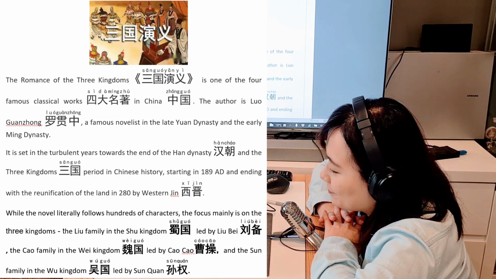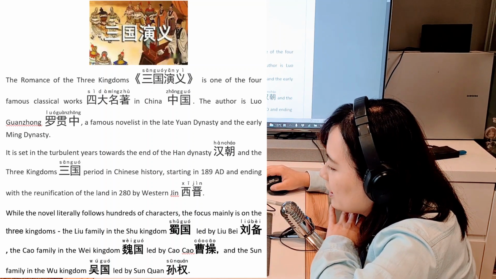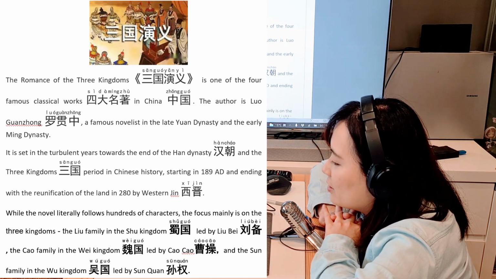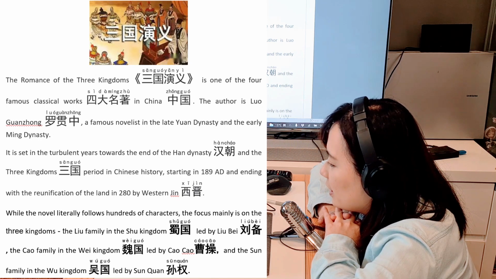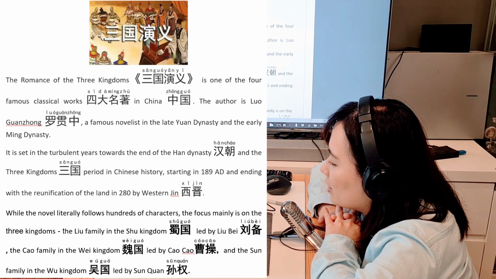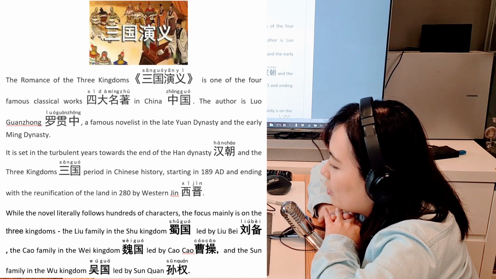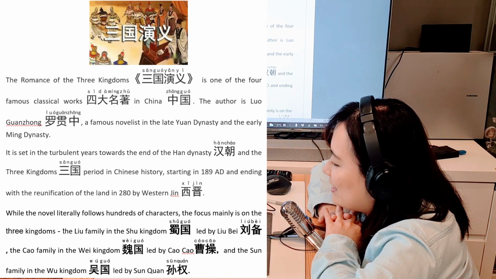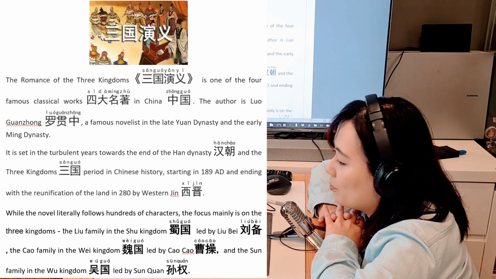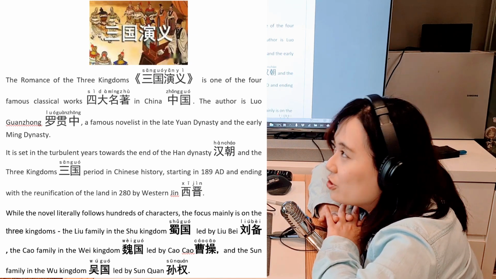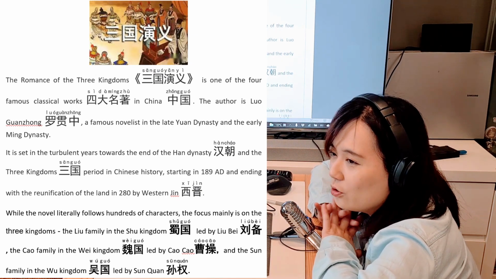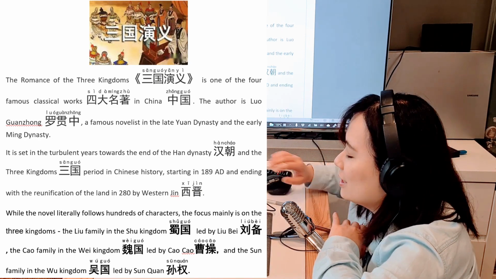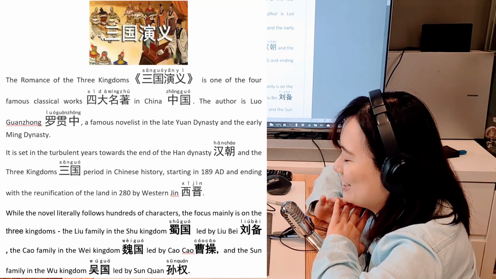That's a lot later. It is set in the turbulent years towards the end of the Han dynasty, Han Chao, and the Three Kingdoms, Sanguo period. In Chinese history, starting in 189 AD and ending with the reunification of the land in 280 by Western Jin, Xi Jin. So that's a dynasty after the Sanguo period. And I wonder which one of the Three Kingdoms actually took over all the other lands and became the final winner of the war. So Xi Jin, that's a dynasty afterwards.